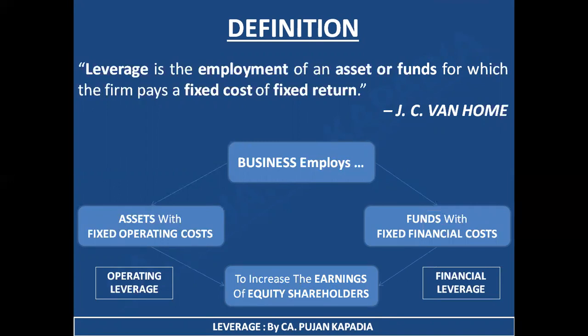Broadly classifying, as I have discussed already, leverage is of three types. If it is with respect to assets having fixed cost, it is known as operating leverage. If it is with respect to funds having fixed financial cost, it is known as financial leverage. And if we combine both, the business as a whole, it is known as combined leverage. I hope I'm clear with this slide.